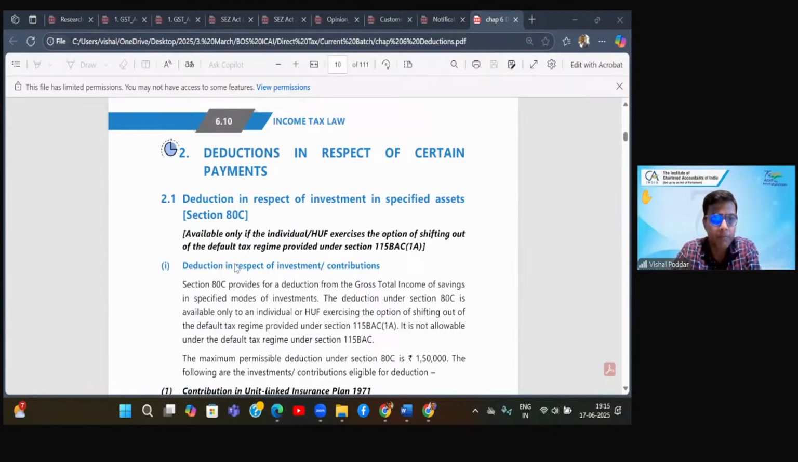Yes, yes, yes. Smriti, I think you're Smriti, right? If I'm recollecting your name correctly, because Smriti also means remembrance. So Smriti, you are right. Even for 10AA, the return should have been filed on or before the due date. Correct.